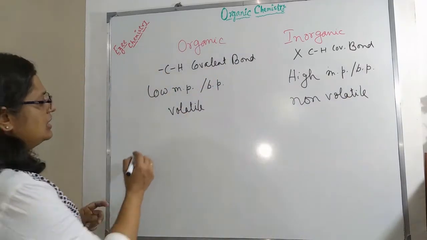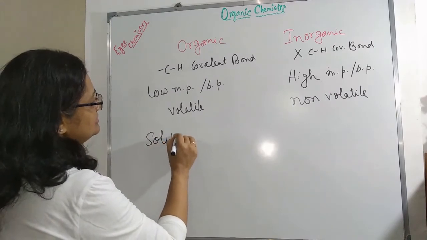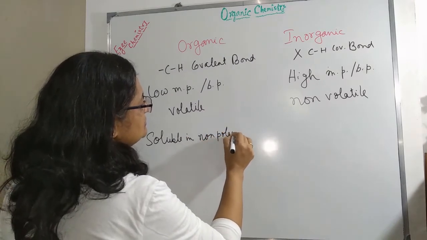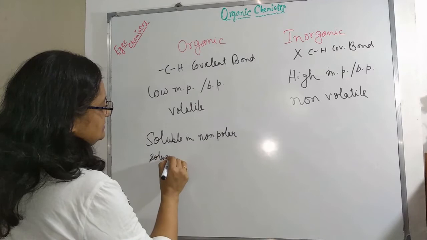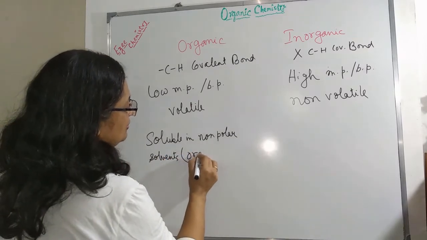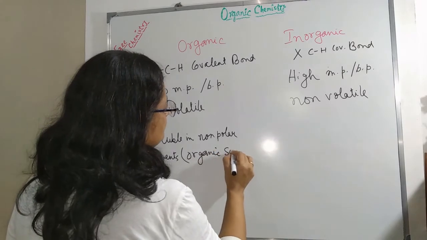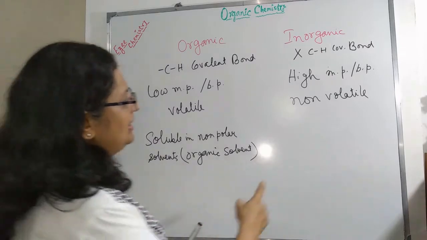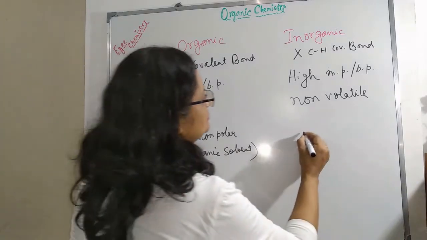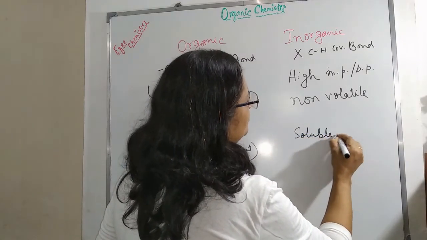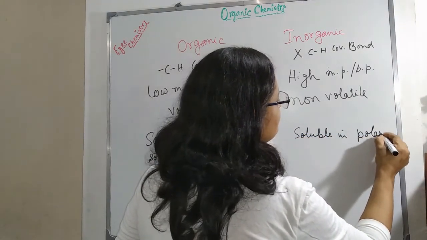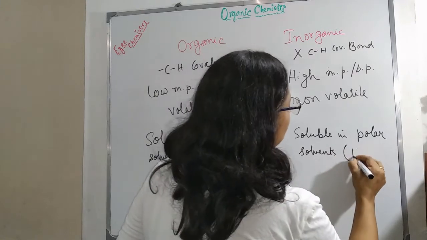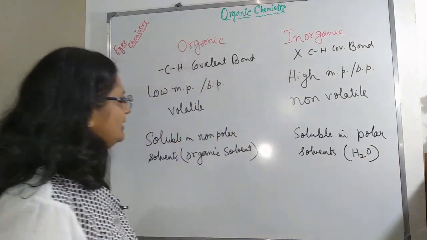Most of the organic compounds are soluble in non-polar solvents, that is organic solvents like benzene, alcohol, whereas inorganic compounds are mostly soluble in polar solvents like water, and vice versa.